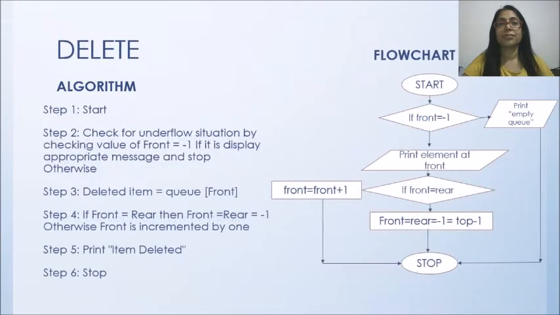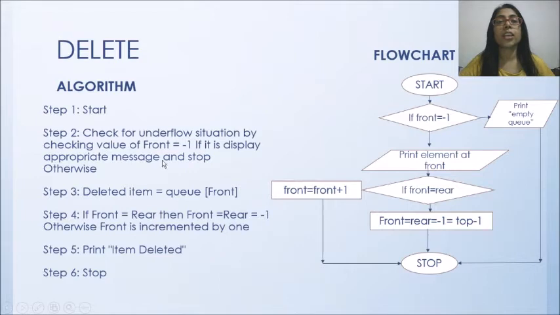Similarly, deletion will happen at front end. फ्रंट मीन जो सबसे आगे खड़ा होगा क्यू में वही सबसे पहले डिलीट होगा, इसलिए उसको नाम दिया गया है फ्रंट एंड. So front पे ही deletion होगी always. It is the head of the queue. So let's understand the algorithm here.